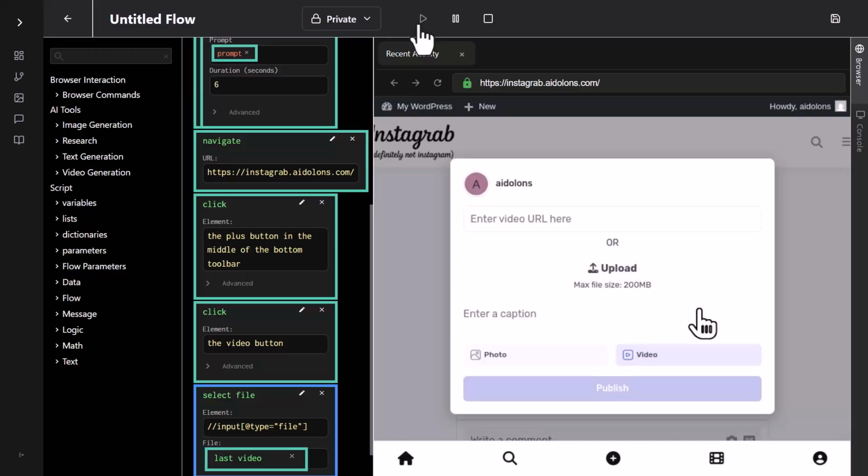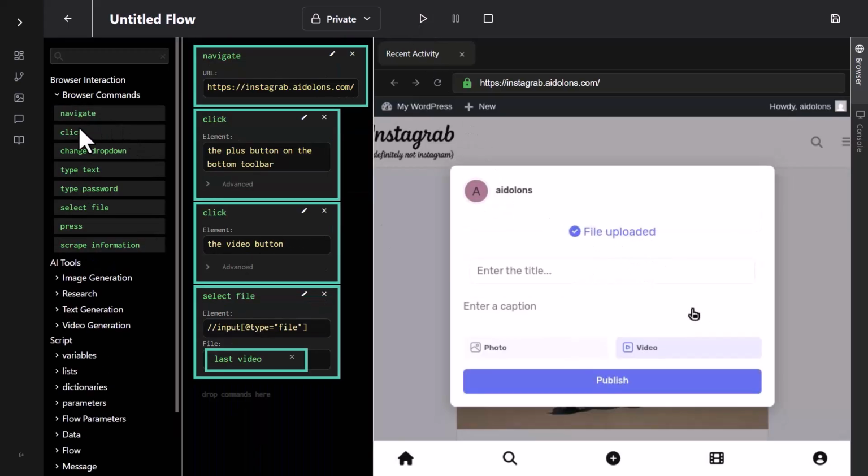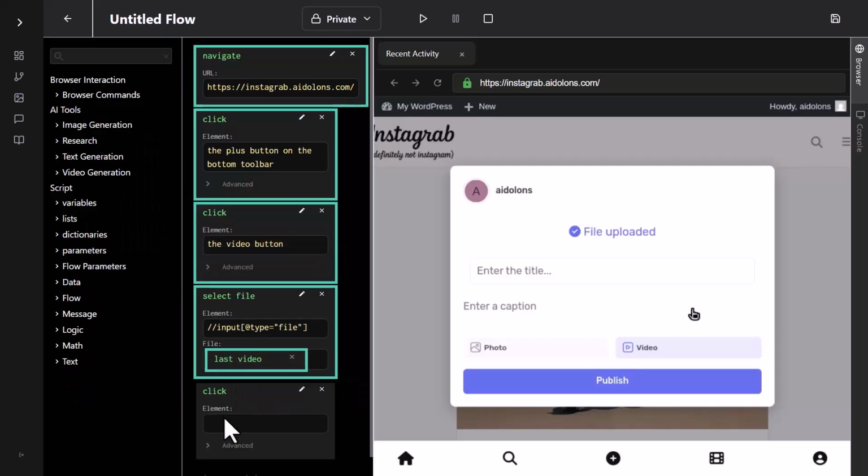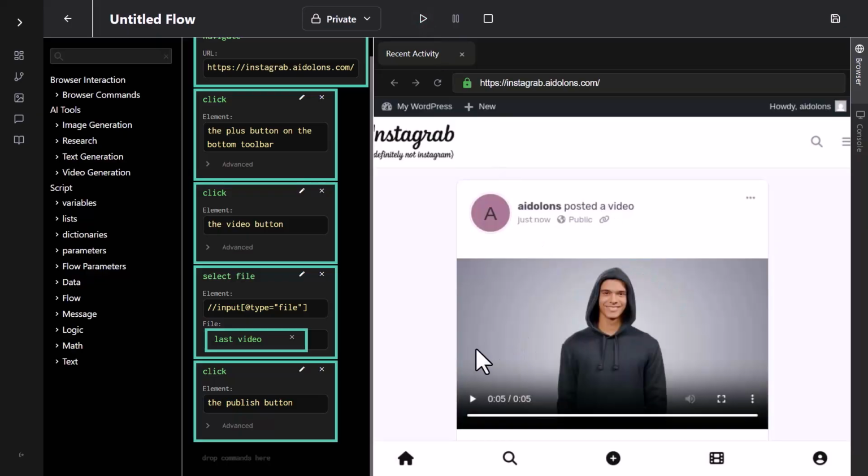We'll give it a run to make sure it works. Video files are big. It might take a minute. All right, and it's successfully uploaded. So the last thing we need to do is simply click the publish button. Give it one last run, and there we go. Our brand new, somewhat unimpressive video has been uploaded.